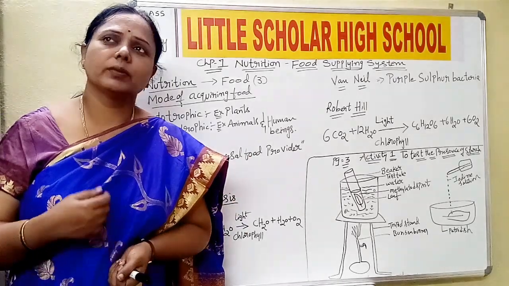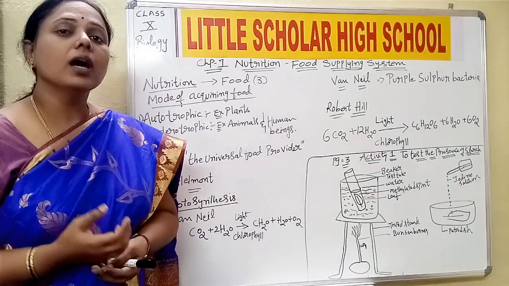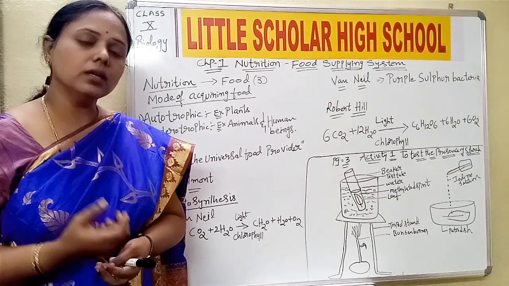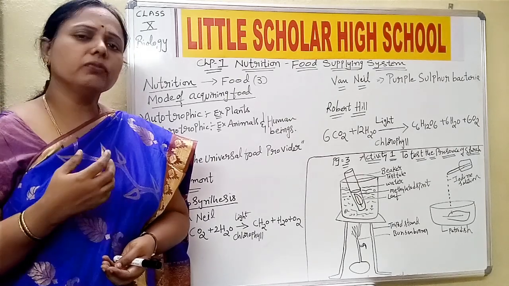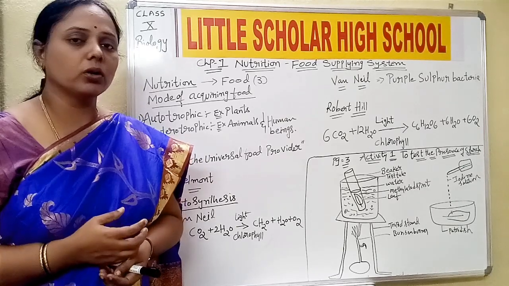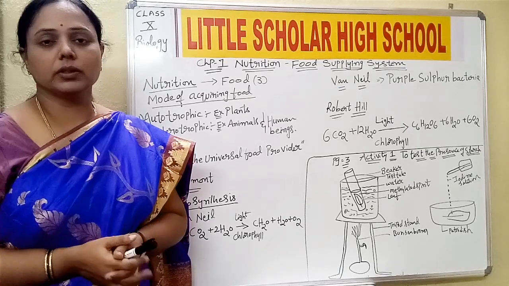Now, for centuries, scientists have been working to find out how the process of photosynthesis actually goes on in plants. Out of the various life processes, they were trying to understand one of the important ones, photosynthesis, and it is not such a simple process.